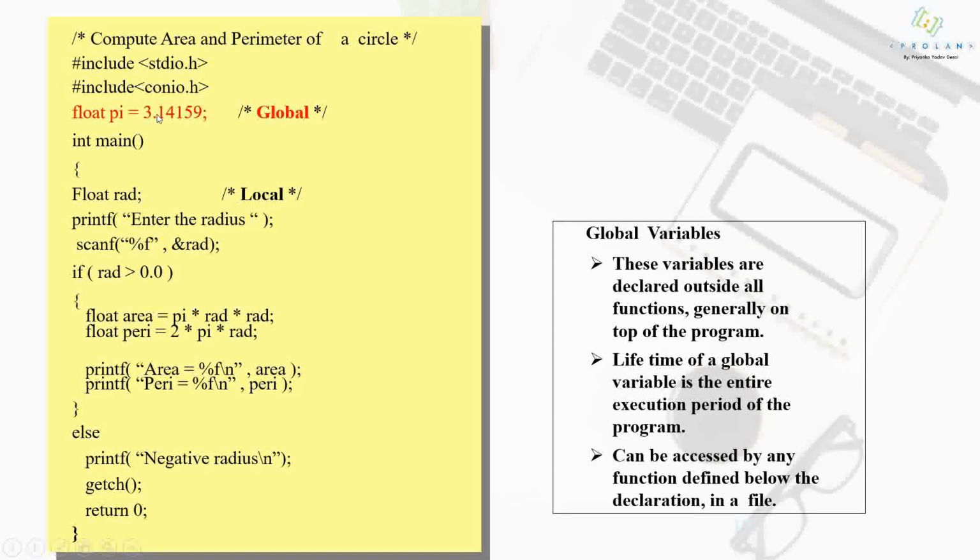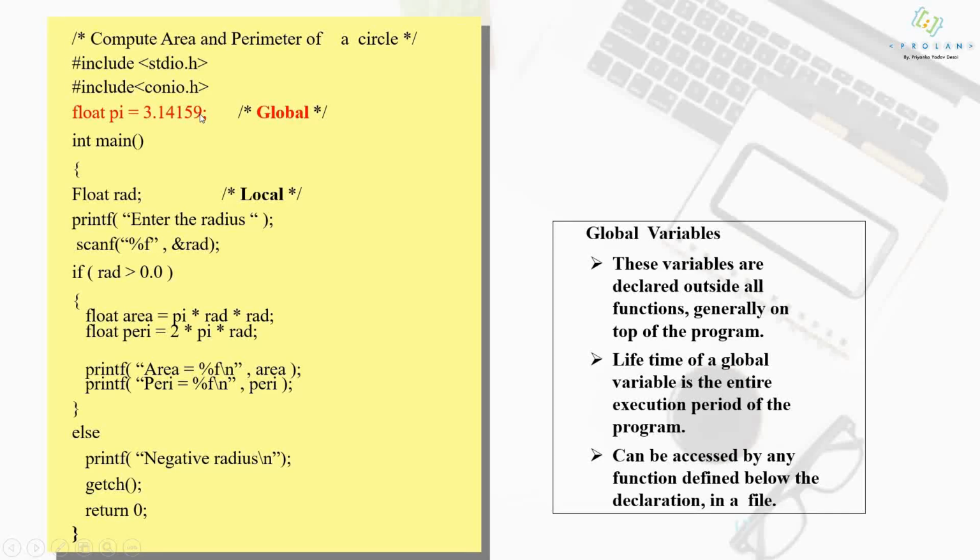Since it is declared before all the functions, it can be accessed by any other function in the program. So my main function can also access this particular variable, or any other function can also access this variable since it is a global variable.